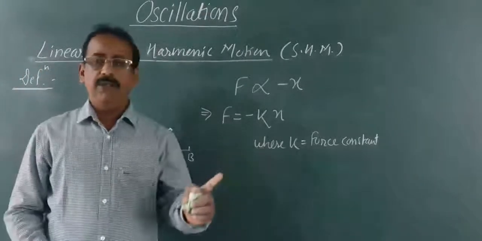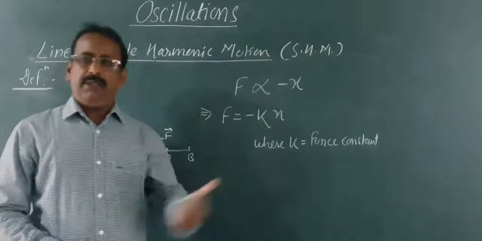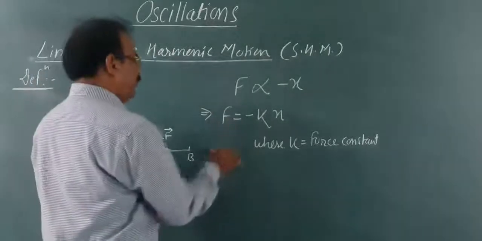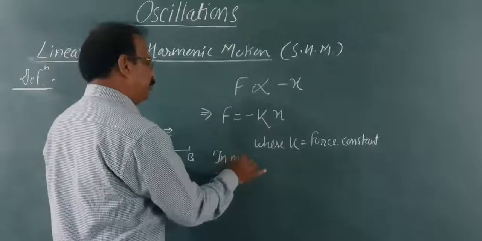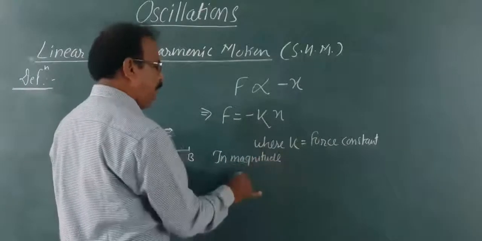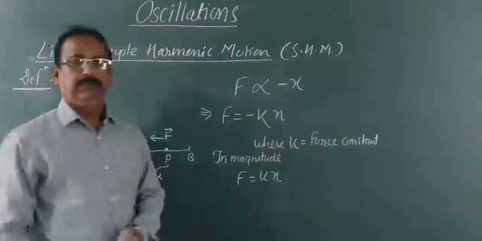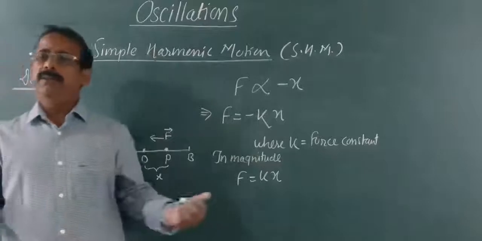How can we define this K? To define this K, take this equation in magnitude. In magnitude, you get restoring force equal to K into X. The negative sign indicates the direction.